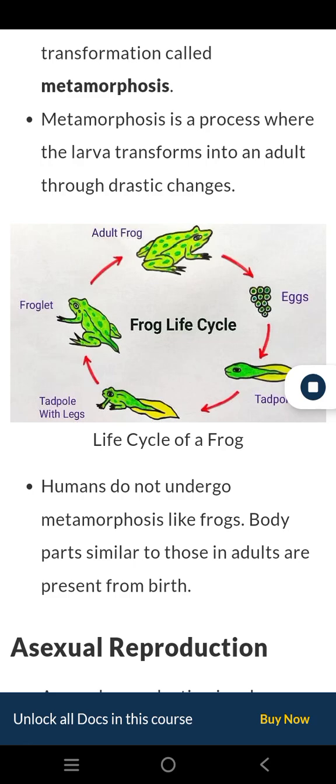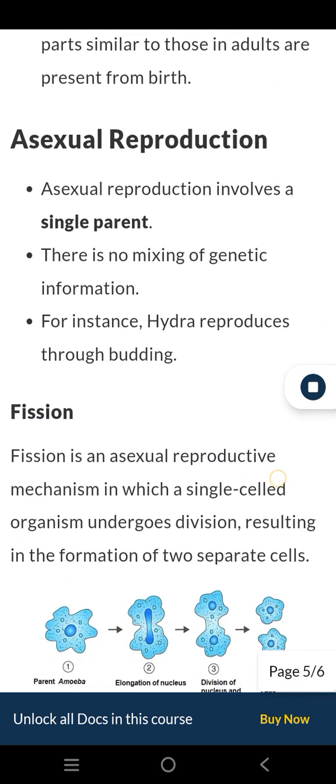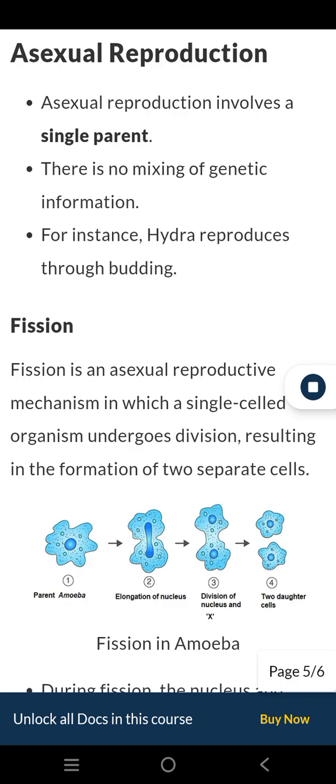Humans do not undergo metamorphosis like frogs. Body parts similar to those in adults are present from birth. Asexual reproduction. Asexual reproduction involves a single parent. There is no mixing of genetic information. For instance, Hydra reproduces through budding.